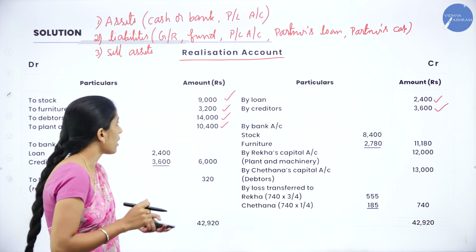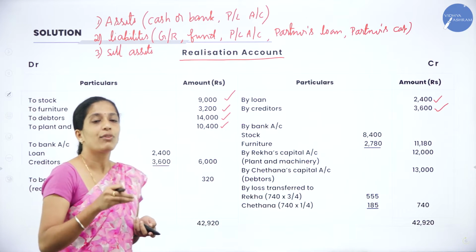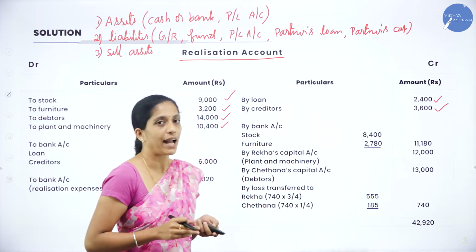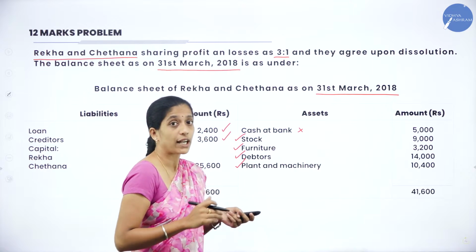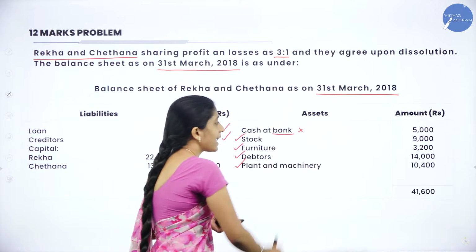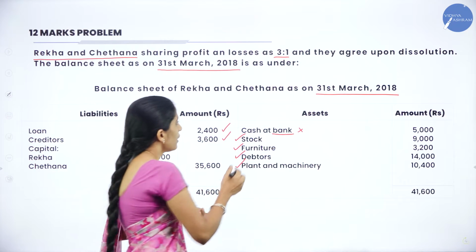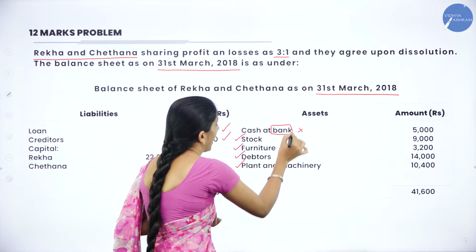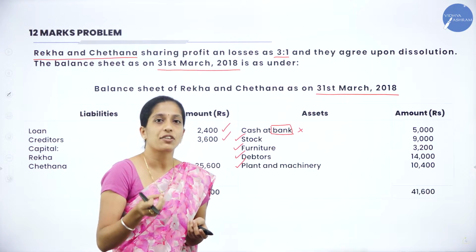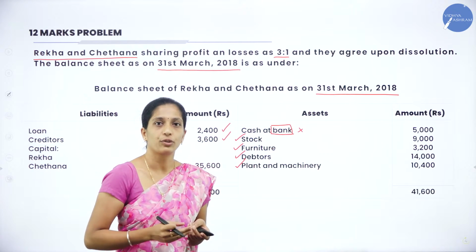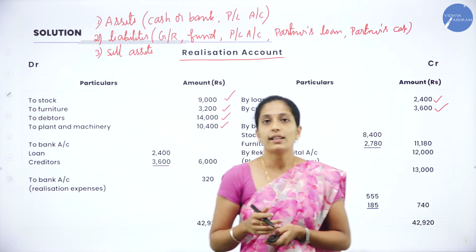Now, how to record cash or bank? How will we come to know whether we have to record cash account or bank account? For that, see the balance sheet here: they have given cash at bank, so we will take it as by bank account or to bank account. Clear? So we'll consider the word bank. Suppose they have given just cash, then we'll consider cash, by cash or to cash. Clear? Yes.